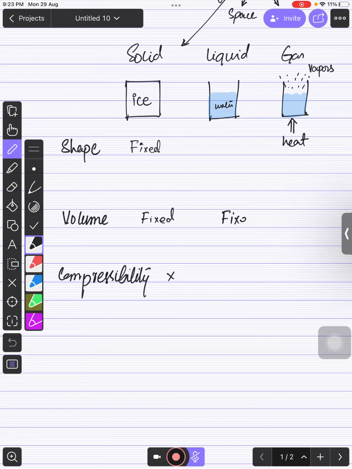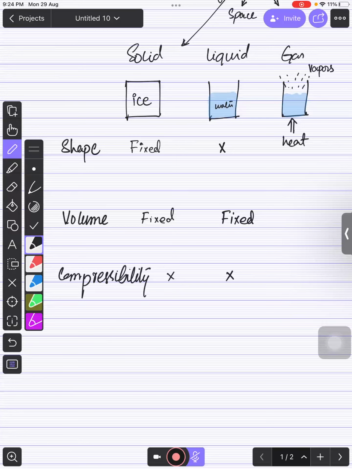The volume is not going to change, but the shape is not fixed, and liquid is not compressible as well, right? If you apply force on liquid, it is not going to be compressed. For example, if you fill a bucket with water, or rather, we don't have such an instrument, but you can take a glass of water and try to press down on it by placing something on top of it.